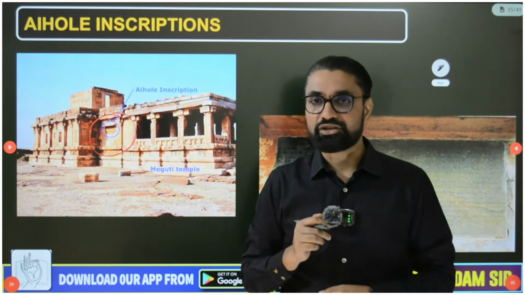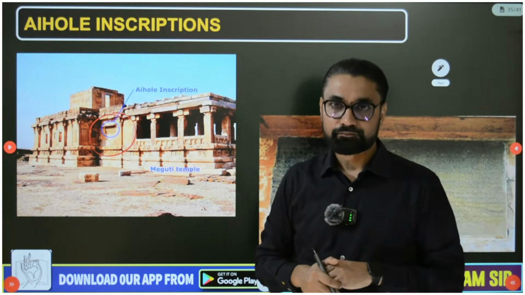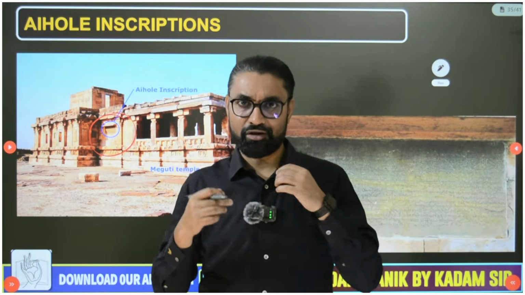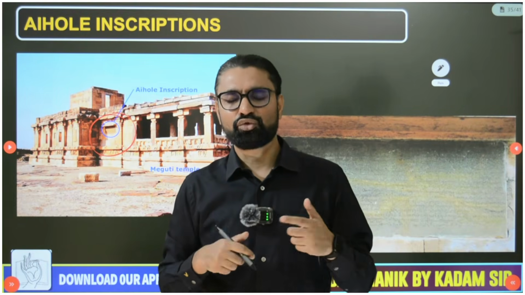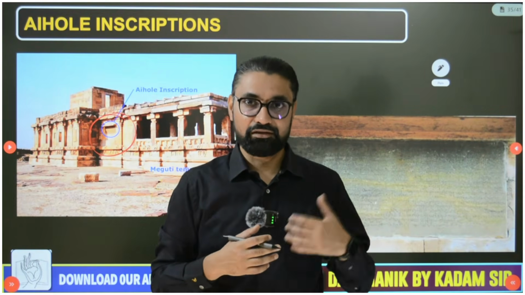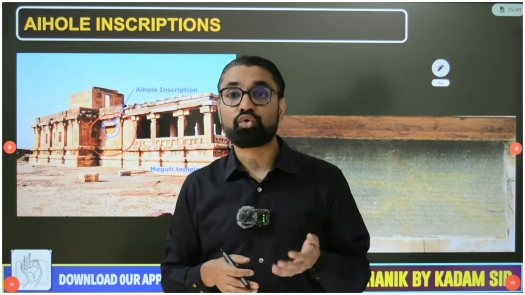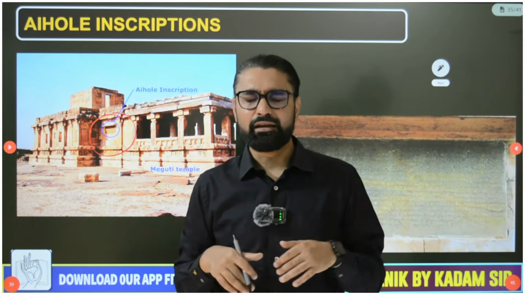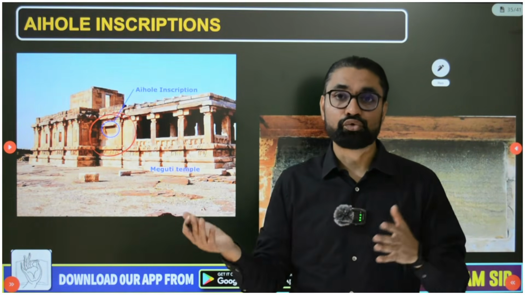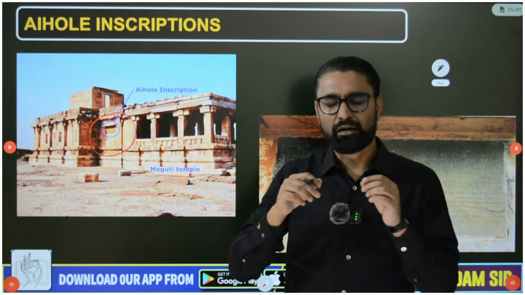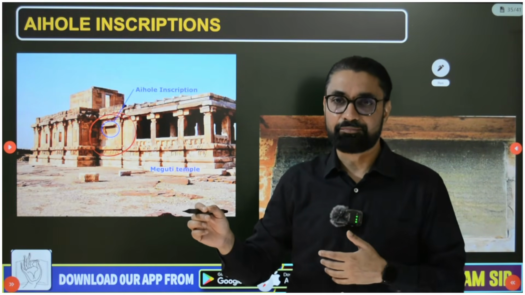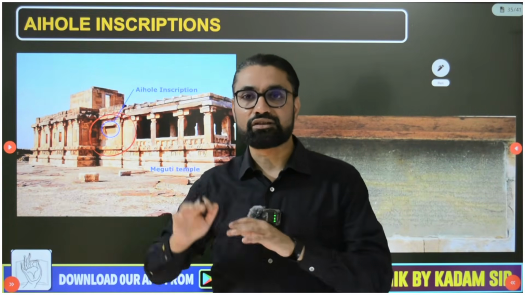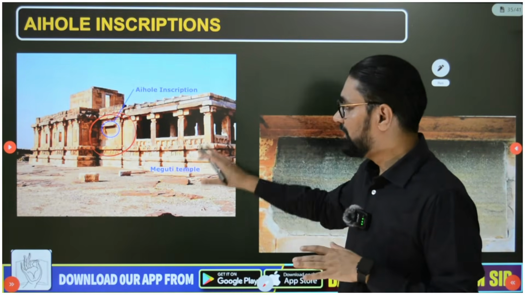But in this inscription, the court poet Ravi Kirti mocks Harsha. This is actually ancient India's example of trolling. Harshavardhan, the king whose signature we just saw, was trolled by Ravi Kirti, the court poet of Pulkeshin II. After Pulkeshin II defeated Harshavardhan, he writes that Harsha is no longer Harsha, meaning Harshavardhan has lost his happiness. And this trolling we find at Aihole.